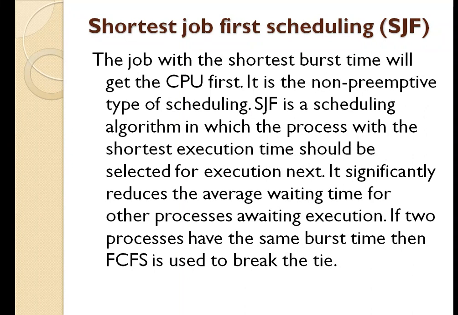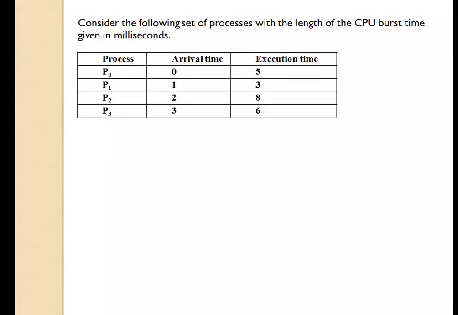So if in the ready queue there are two processes which are requiring the same amount of time for execution, in that case we are going to use the first come first serve scheduling algorithm. That is, we are going to see which process arrived first, and that process will be given for the execution.